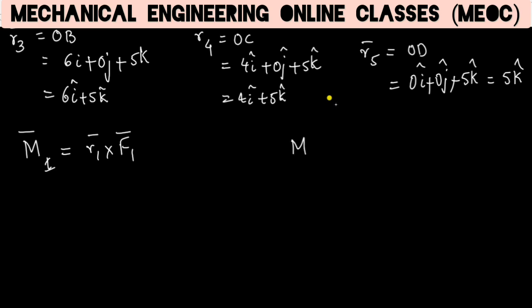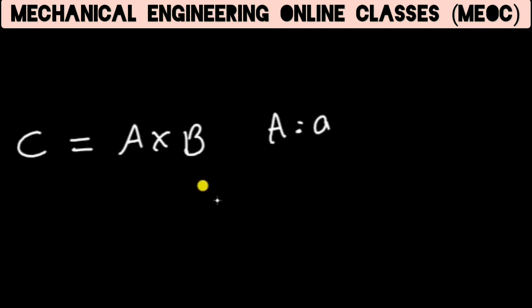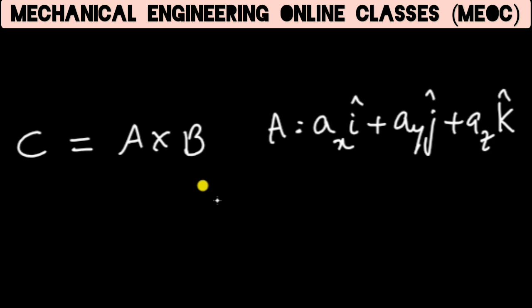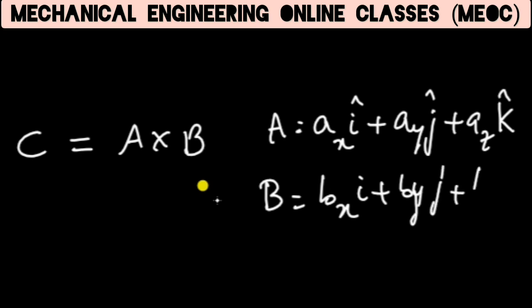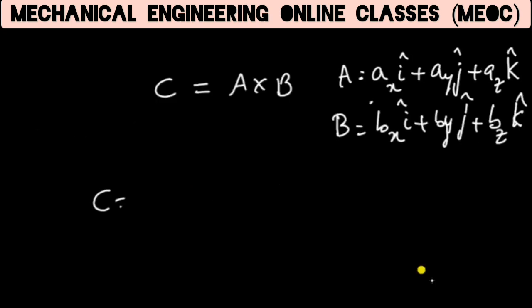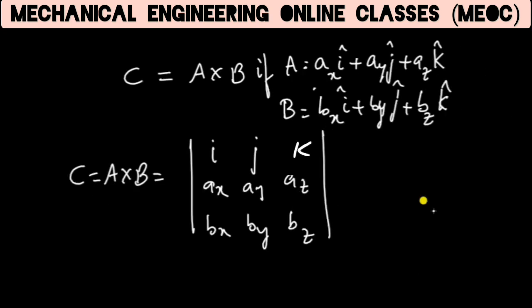Before I substitute any value here, C is equal to A cross B. So if A is AXI plus AYJ plus AZK and B is BXI plus BYJ plus BZK, then A cross B is given as a determinant of I J K, AX AY AZ, BX BY BZ.